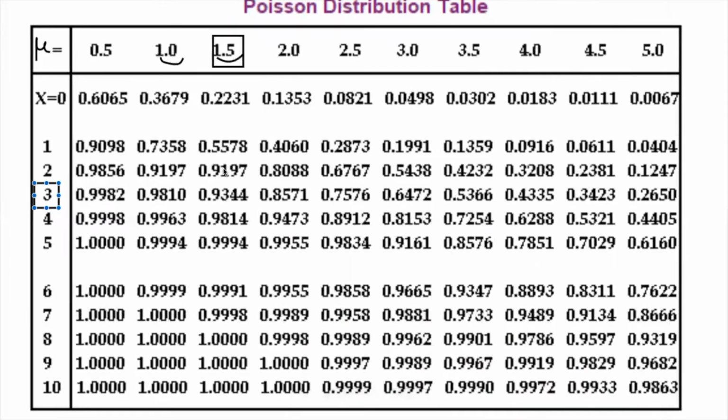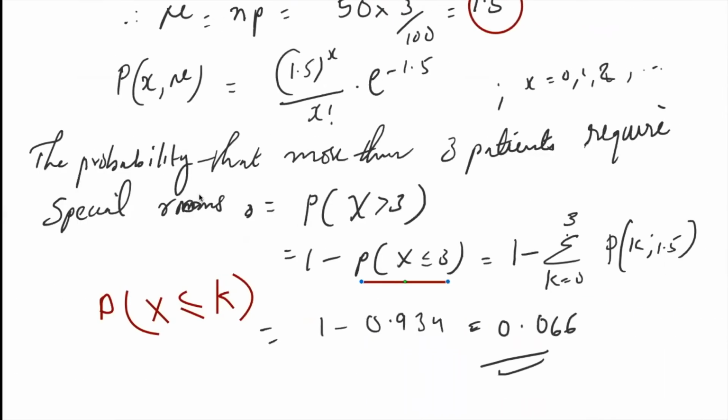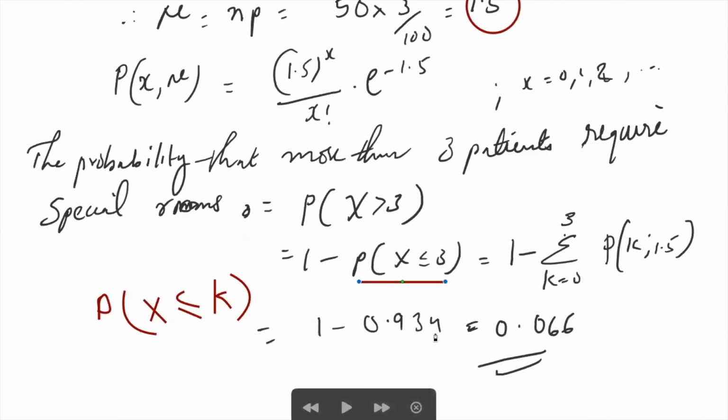which is equal to, for mu equal to 1.5 and x equal to 3, this value: 0.9344. So 1 minus 0.9344 is equal to 0.066.